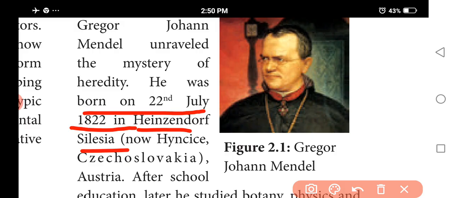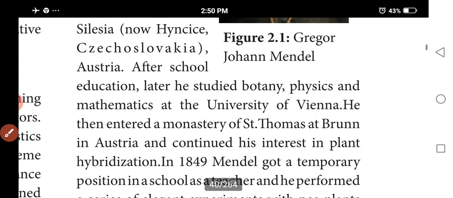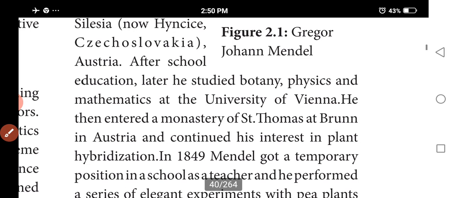Mendel joined the Augustinian Monastery school and became a teacher.